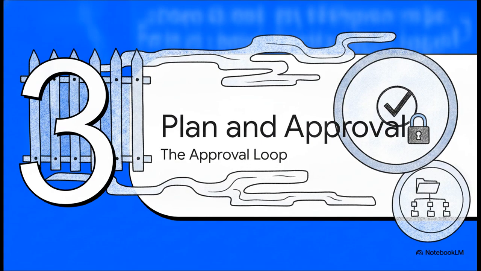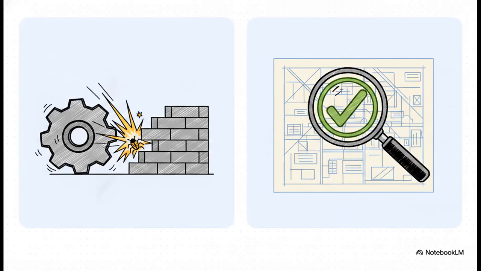Okay. Section 3, the plan and approval loop. Since this agent is running commands and making edits directly, we absolutely need a final guardrail before execution. We can't just let it run wild, especially on big code bases. Letting the agent execute directly is the weak approach, meaning unwanted changes can easily sneak in totally unnoticed.